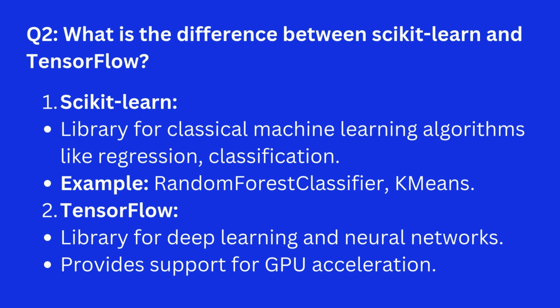Question 2. What is the difference between scikit-learn and TensorFlow? Answer. 1. Scikit-learn, a library for classical machine learning algorithms like regression and classification. Example: random forest classifier, k-means. 2. TensorFlow, a library for deep learning and neural networks. Provides support for GPU acceleration.